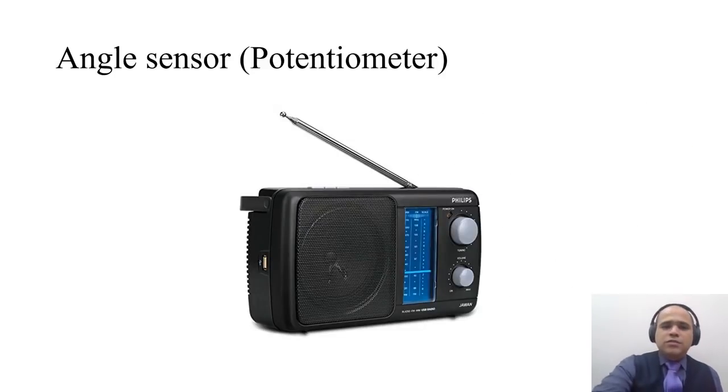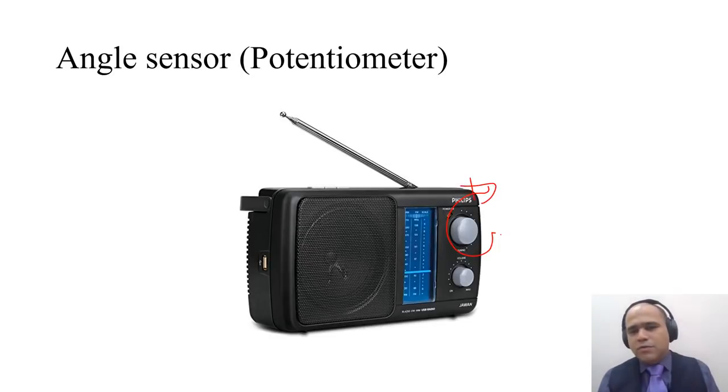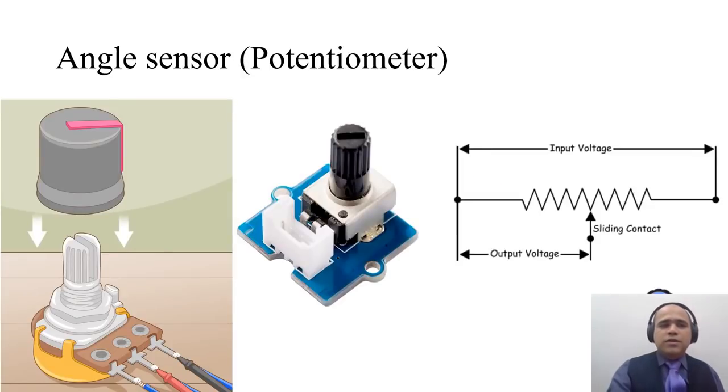Now, in the old days, you might have seen an on-off button, and then you actually move a knob in a rotational fashion, and this sensor senses the amount of rotation you do on that knob. That sensor is nothing but a potentiometer. A potentiometer typically has a cap fitting on top of it, and then there is a plate inside.